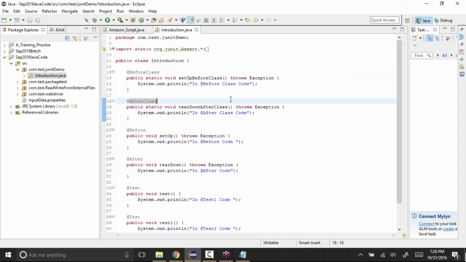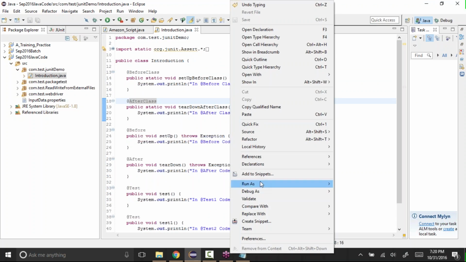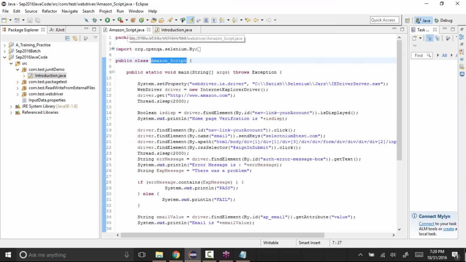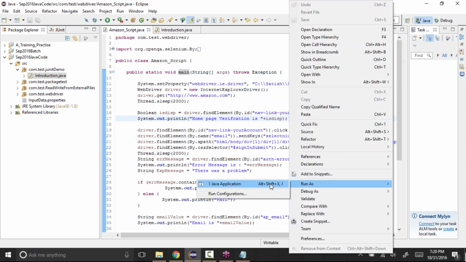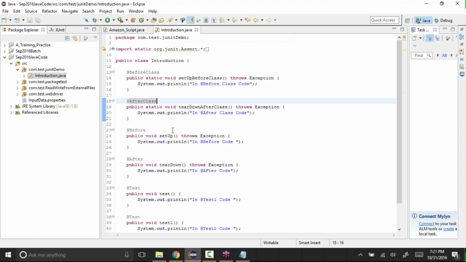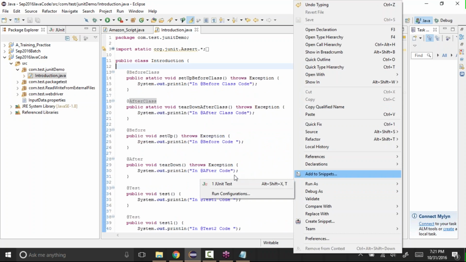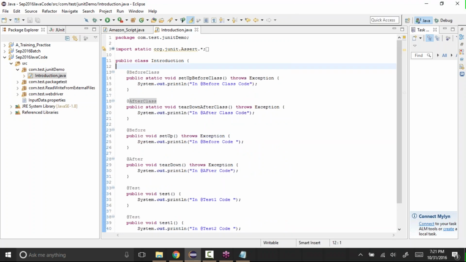See, let me run this. So now right click, run as. We need to say JUnit. Before, when we were executing the Java code, this is the main method. When we run it, right click, run as, Java application. As it is a Java method, main method is Java's, so it says Java application. But if you come to the JUnit test case that we just created, when you right click and say run as, it shows JUnit test, because this is a JUnit test case. Okay, let's run this and see.